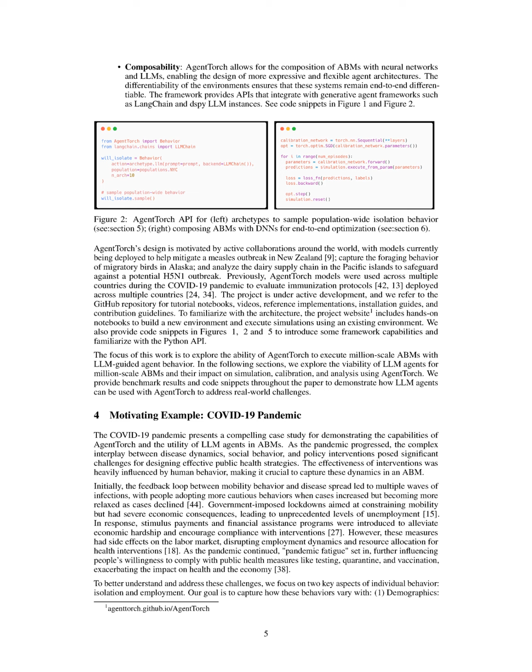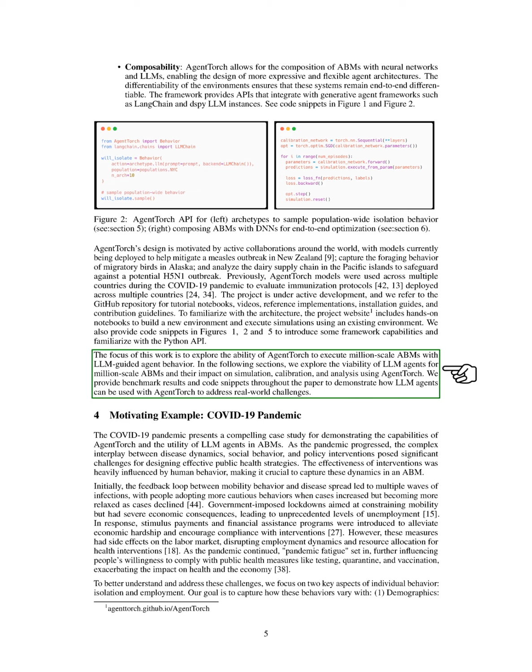Section Summary. In this section, we discuss how AgentTorch enables the simulation of large agent-based models, ABMs, by using archetypes to reduce the number of necessary queries to a language model, allowing for efficient behavior simulation of millions of agents. We highlight AgentTorch's scalability, differentiability, and composability features, which facilitate the integration of complex dynamics and LLM-guided behaviors in real-world applications.